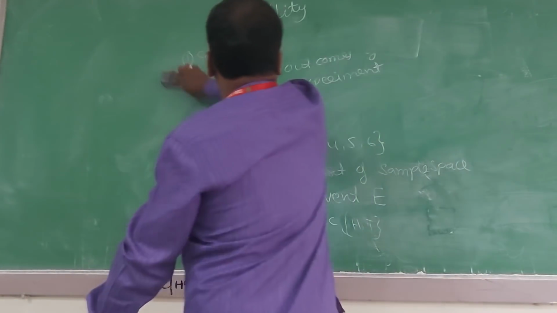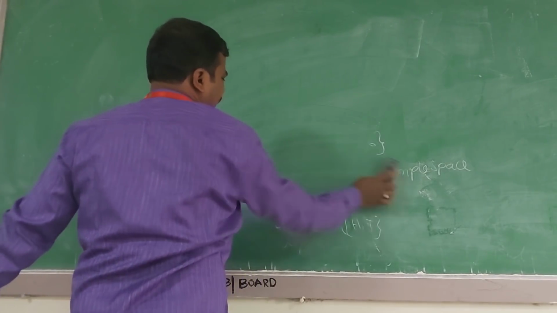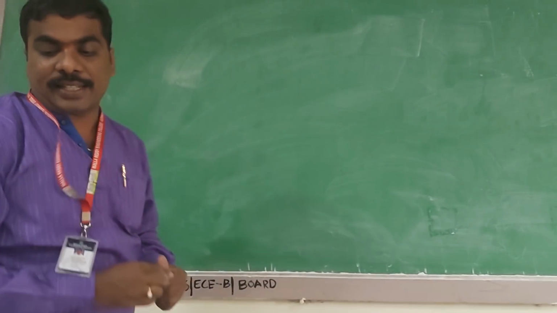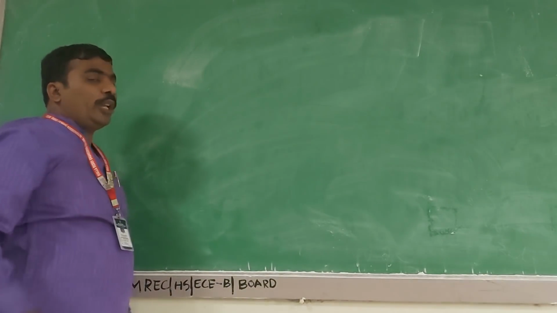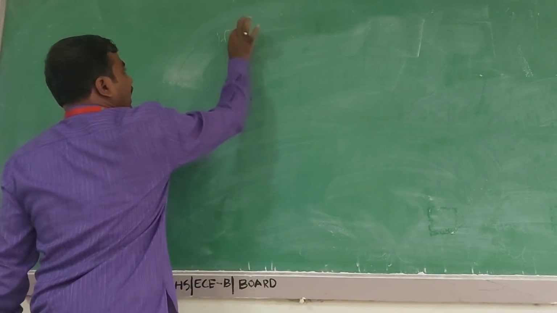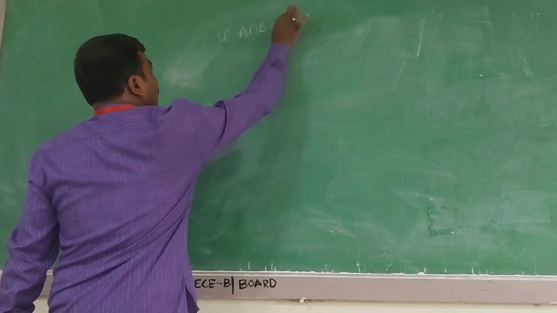The next definition is mutually exclusive events. Two events A and B are said to be mutually exclusive if A intersection B is equal to the null set.